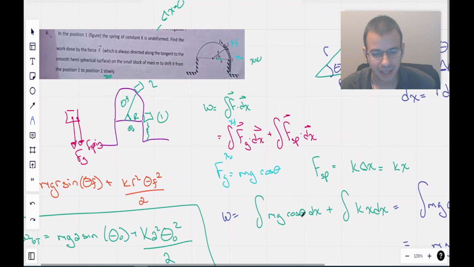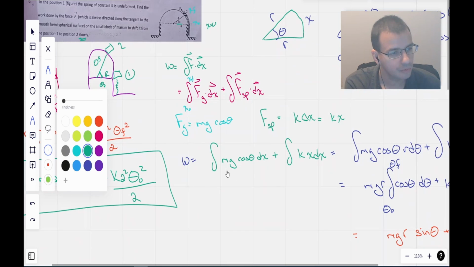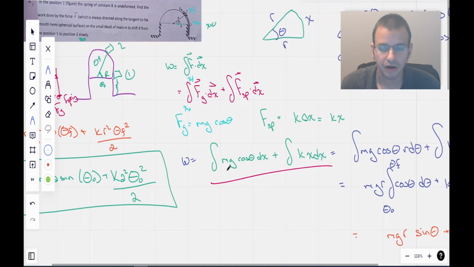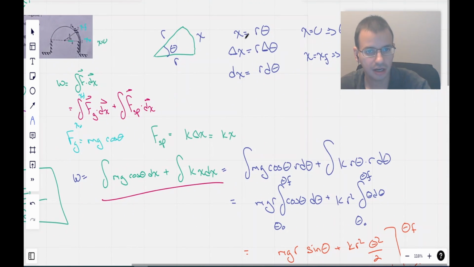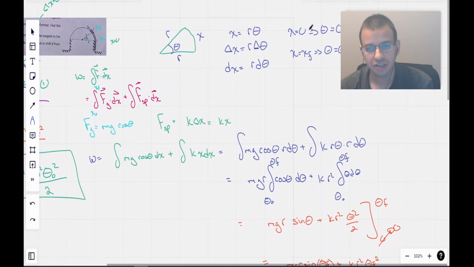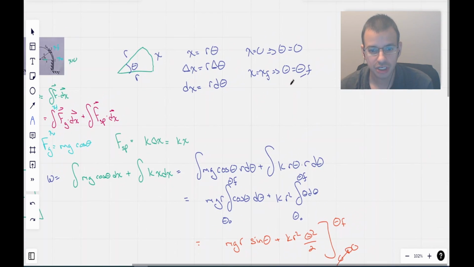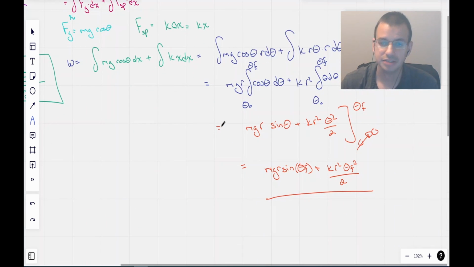We then wrote everything out in terms of x. We then looked at it like, all right, this will be easier to solve in terms of theta. So we looked at arc length, x equals r theta. We then looked at the derivative of each. The small bit of change in x is r times the small bit of change in theta. We changed our limits of integration, plugged those in, did some pretty reasonable, straightforward calculus, and got an answer.